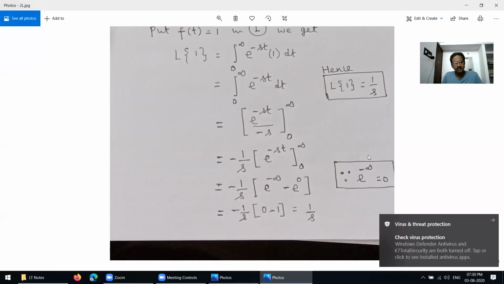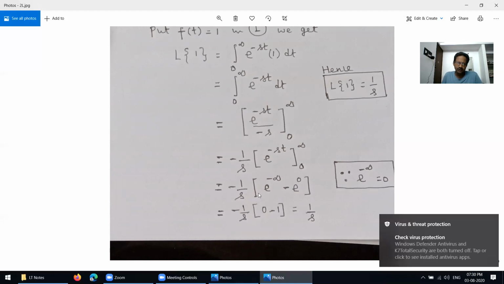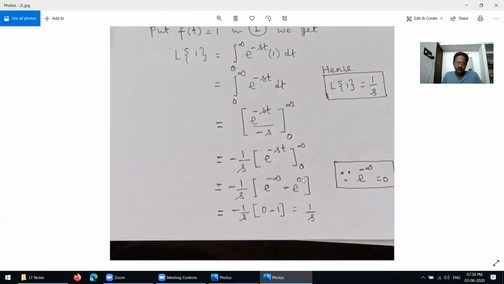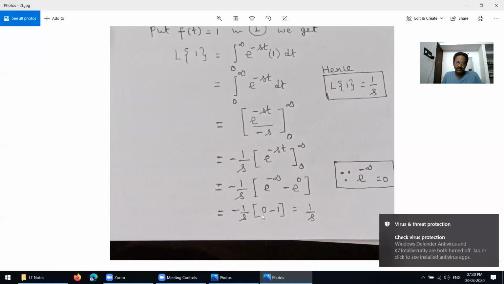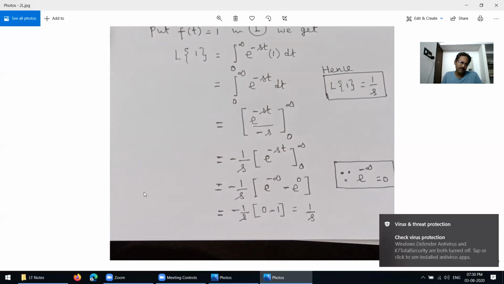We know that e power negative infinity equals 0. So negative 1 over s times e power negative infinity minus e power 0, which is negative 1 over s times 0 minus 1, equals 1 by s. Hence, the Laplace transform of 1 equals 1 over s. This is a very simple example.